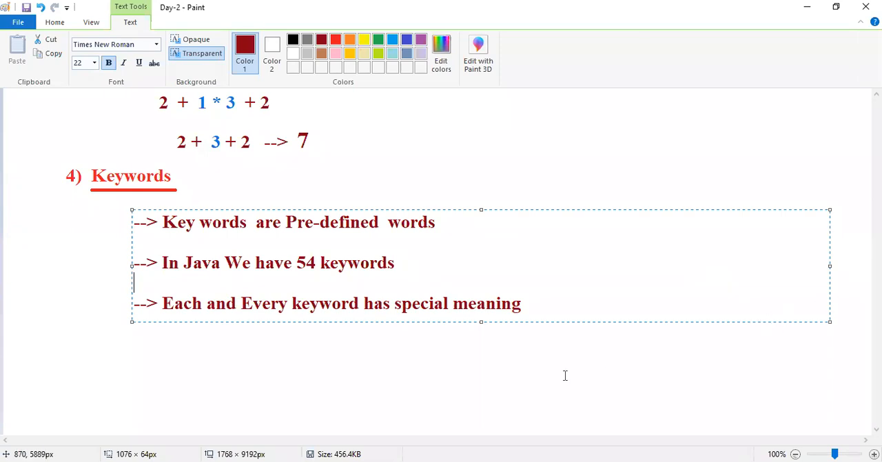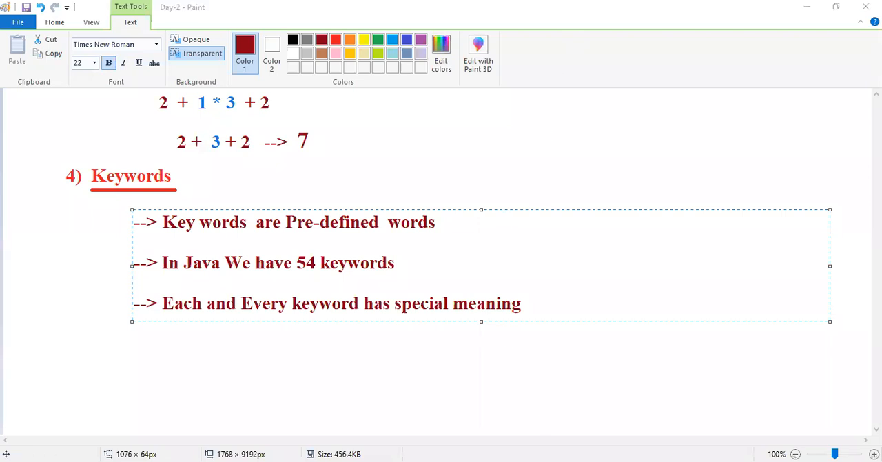So keyword is what? A predefined word. Who provided? Java provided. Who will use? The programmer has to use it. Java provided 54 keywords for some purpose. As a Java developer, we have to use those keywords.